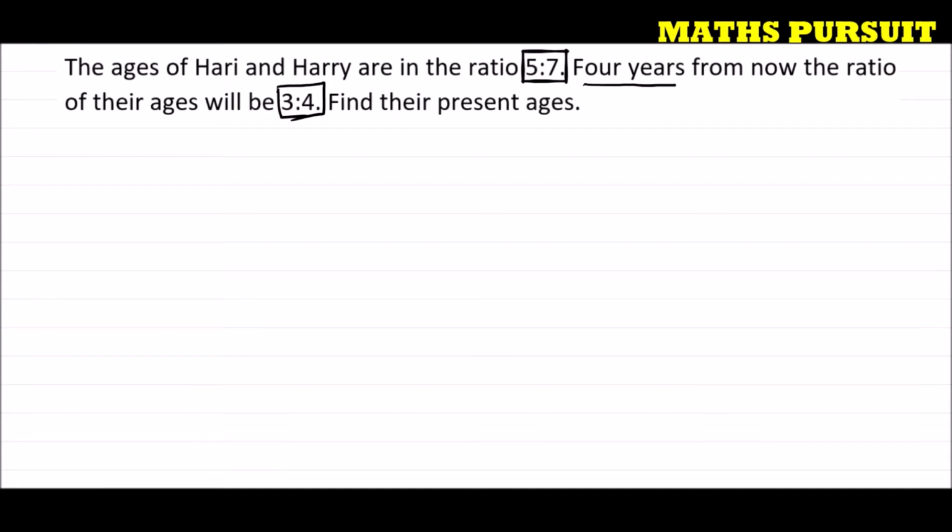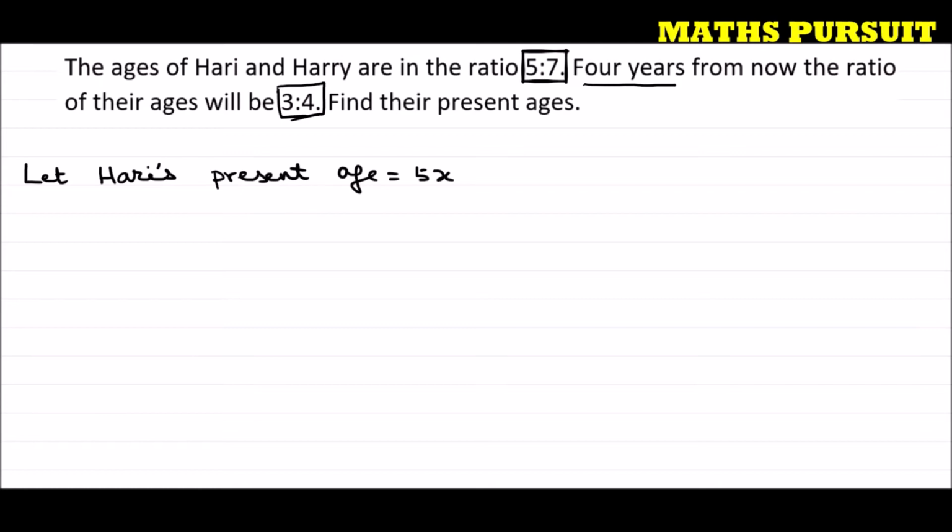Let us assume that their present ages are 5x and 7x. So I can write, let Hari's present age be equal to 5x.